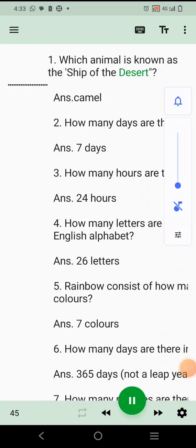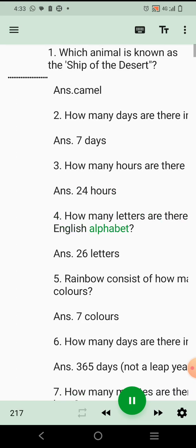Which animal is known as the ship of the desert? Ans. Camel. 2. How many days are there in a week? Ans. 7 days. 3. How many hours are there in a day? Ans. 24 hours. 4. How many letters are there in the English alphabet? Ans. 26 letters.